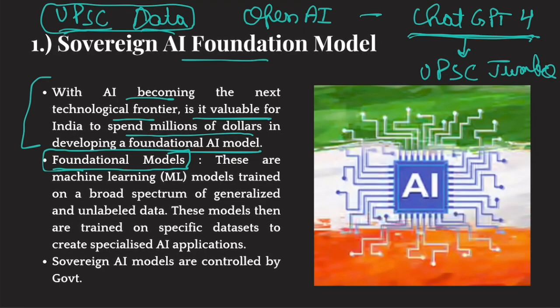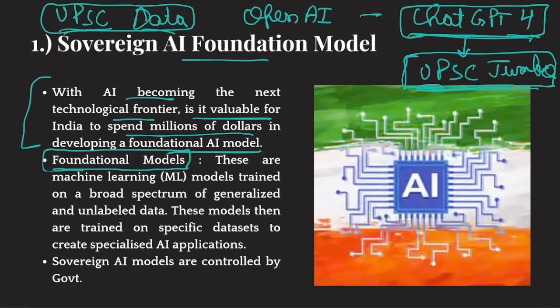Now, whenever you ask a question to UPSC Jumbo, it will give you an answer related to current affairs. So I have created this current affairs AI. But to build this UPSC Jumbo AI, I had to use the model which was provided by ChatGPT 4.